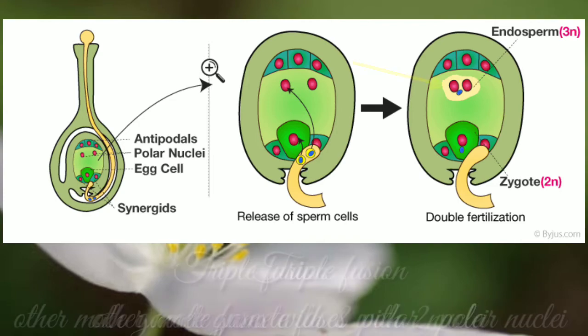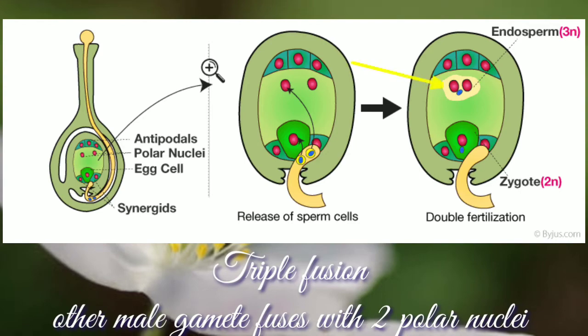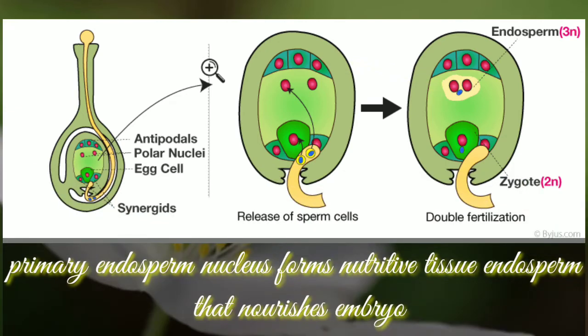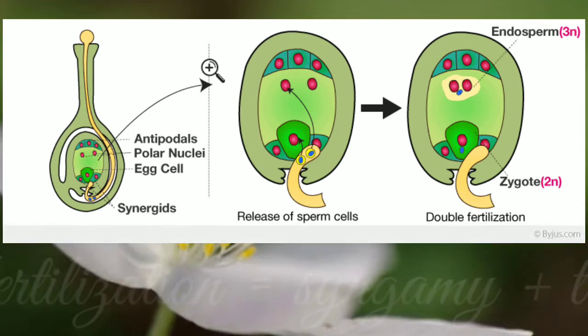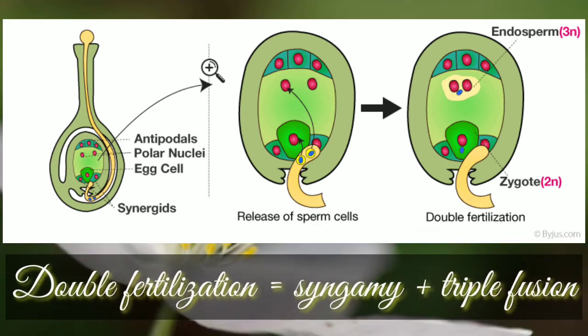The other male gamete fuses with polar nuclei. This is called as triple fusion. The primary endosperm nucleus forms nutritive tissue called as endosperm. The function of the endosperm is to nourish the developing embryo. This phenomenon, which involves two types of fertilization, is called double fertilization, that is syngamy and triple fusion.